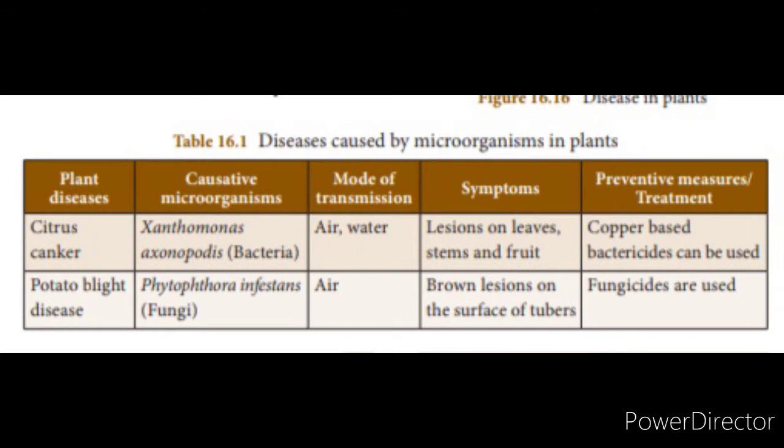It is transmitted through the air. The symptoms are brown colored lesions on the surface of tubers. So potato blight disease is present only in the tubers, that is our potatoes, the part we are eating. The tubers contain the brown colored lesions. It can be prevented and treated with a fungicide. That is a chemical, it will kill the pathogenic fungi. So these are the diseases caused by microorganisms in plants.